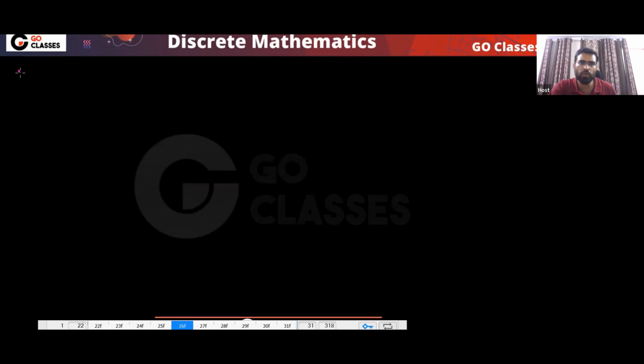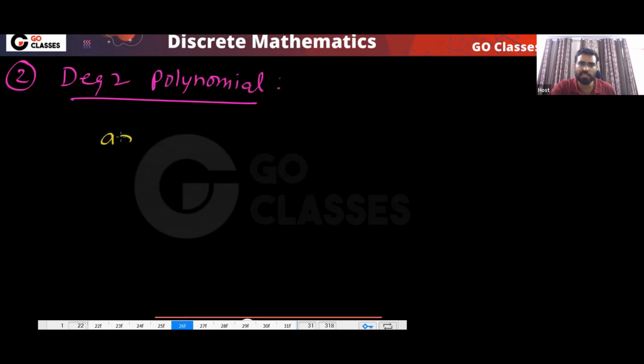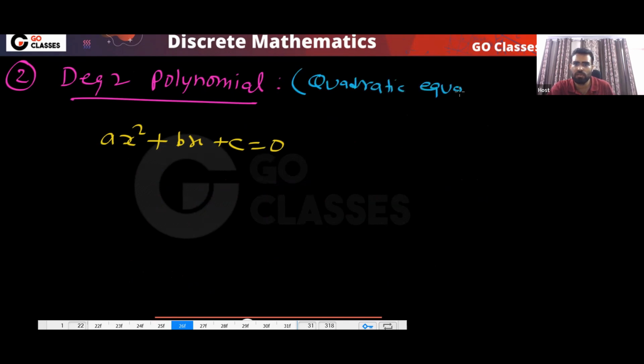Now let's take a degree 2 polynomial. What is a degree 2 polynomial? This is ax square plus bx plus c. I think this is a favorite of everyone. This is known as a quadratic equation. It is called a degree 2 polynomial. Why 2? Because the maximum power of x is 2. So this is a degree 2 polynomial.